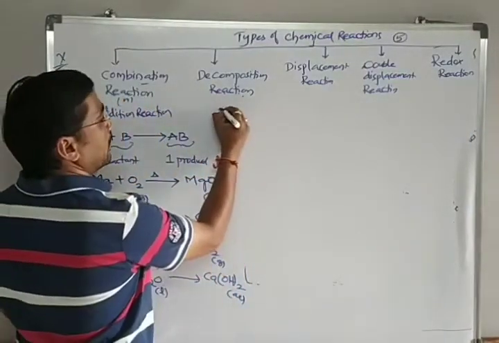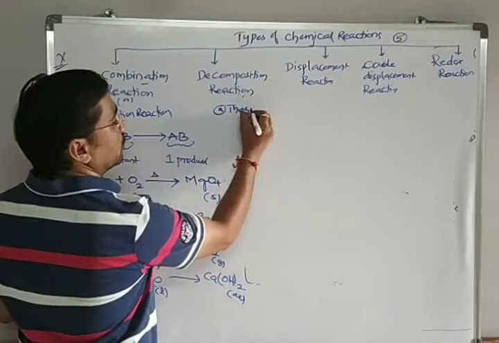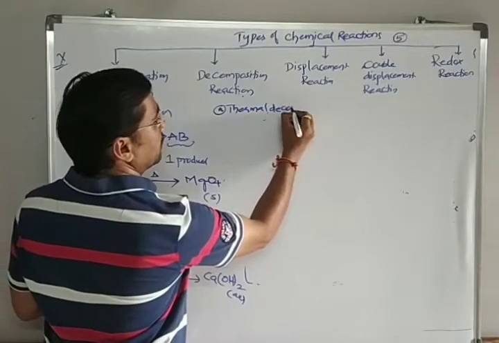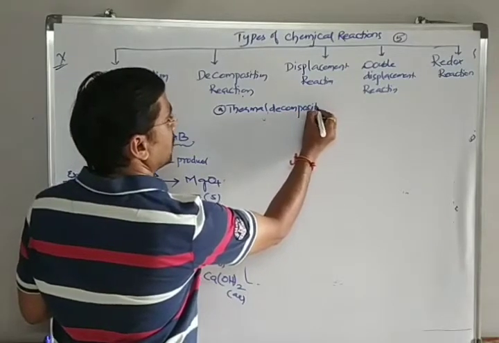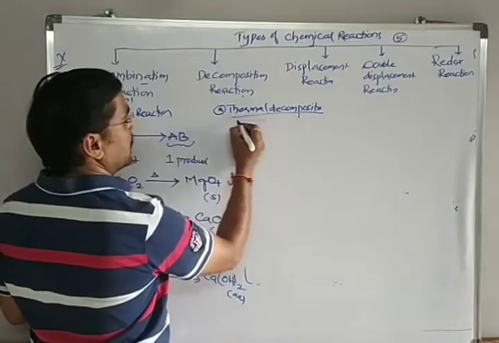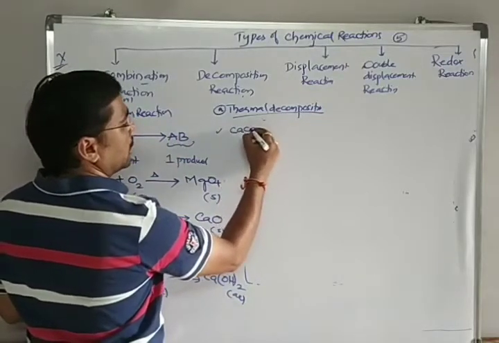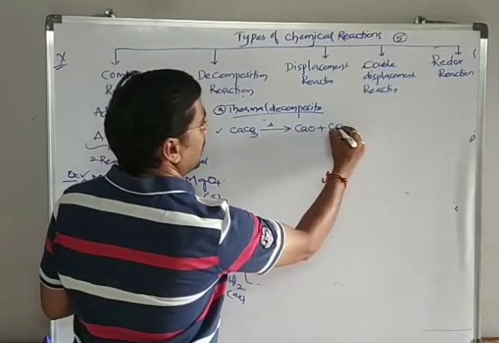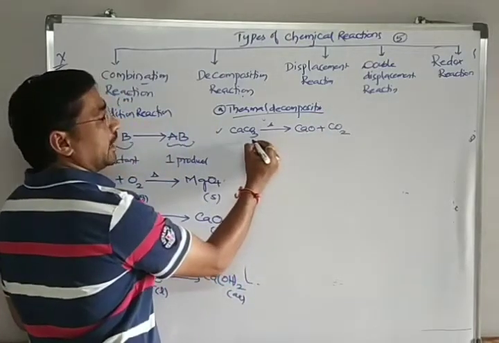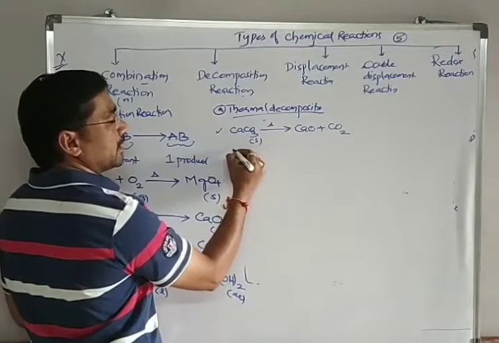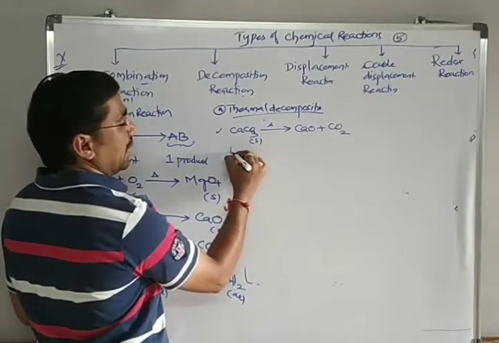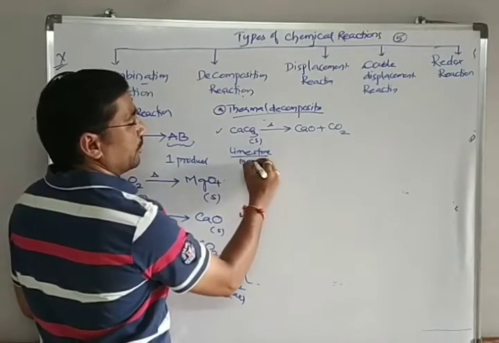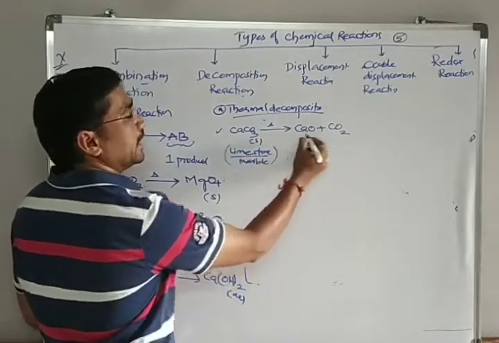The thermal decomposition, as I said, first example I have already given. Calcium carbonate on heating converts into calcium oxide plus carbon dioxide. What is calcium carbonate? Calcium carbonate is commonly called limestone. It is also called marble. When you are heating, it gives rise to these products.